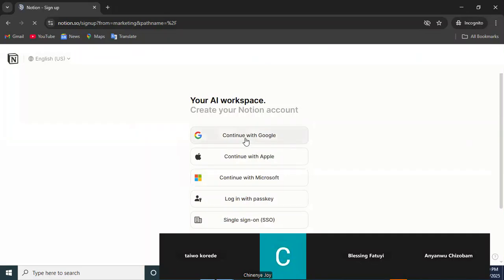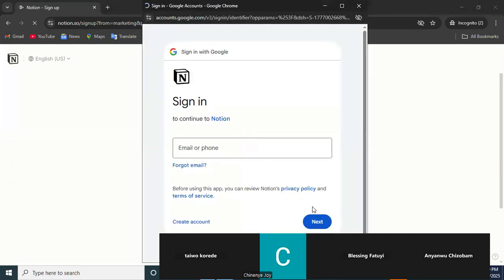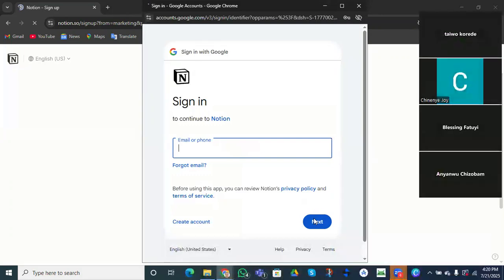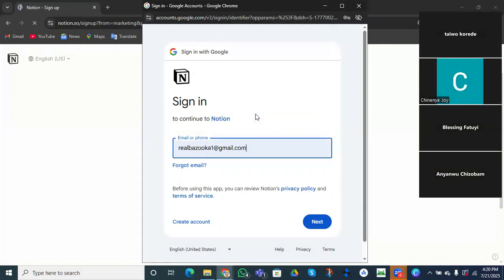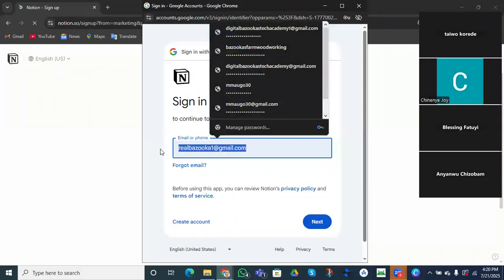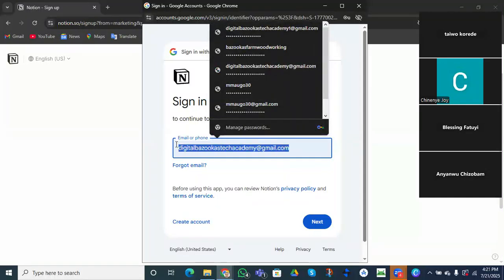For me, I love logging into any tools using my Google account. It's faster and easier, and it makes it easier for me to come back anytime. Let's say I want to use a different email, so let me see. I don't know if I've used this or let me use this one.